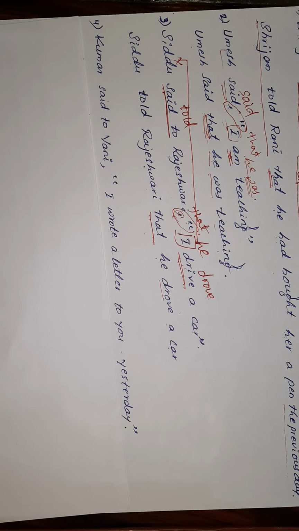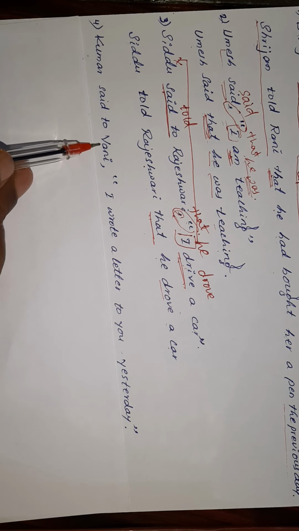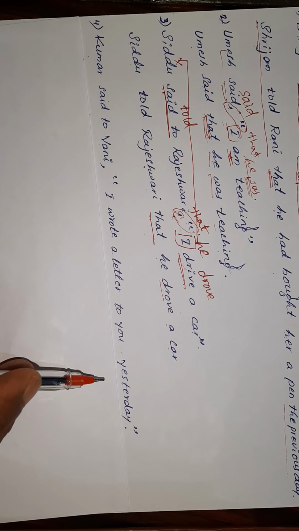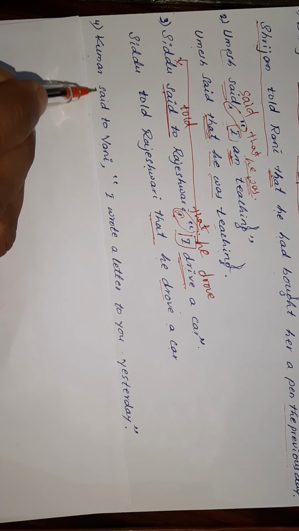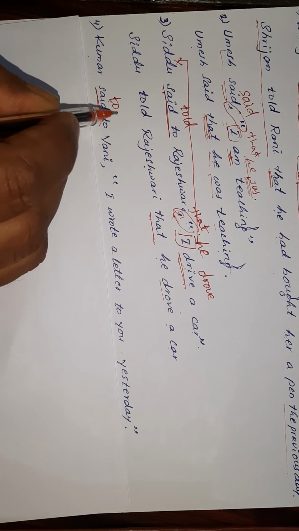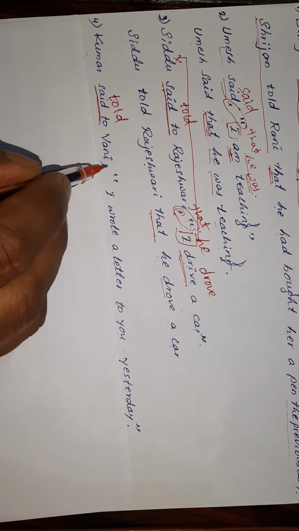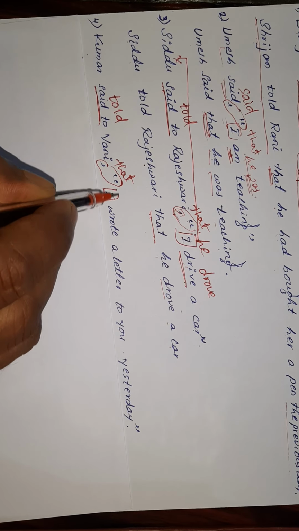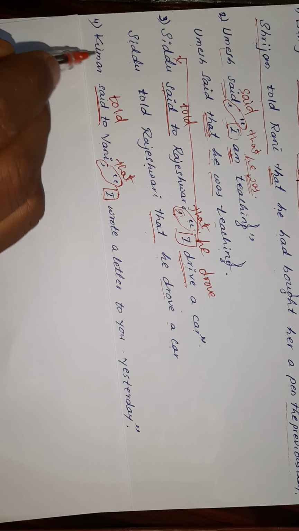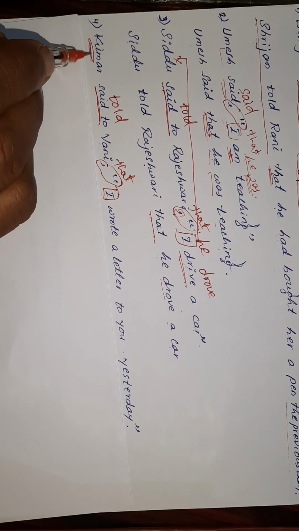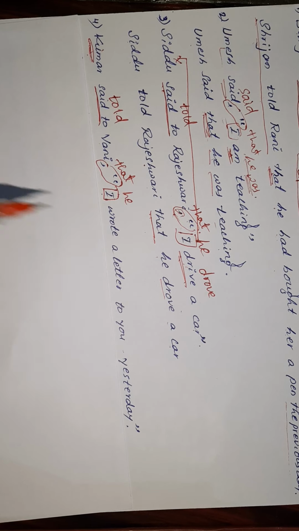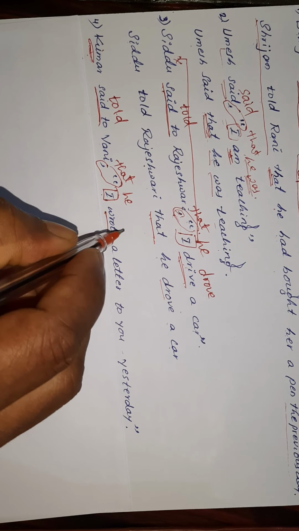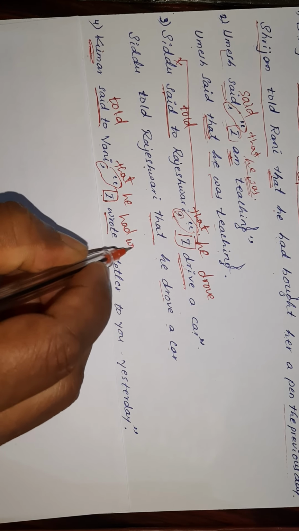Let's see the fourth example. Kumar said to Vani, "I wrote a letter to you yesterday." The first step is identifying the reporting verb, said to. Said to becomes told, then remove the comma and inverted commas and use the conjunction that. Then I, the first person, changes according to the subject of the reporting verb, Kumar. Kumar is a boy, so we use he. Wrote is in simple past tense, so it changes into past perfect: had written.